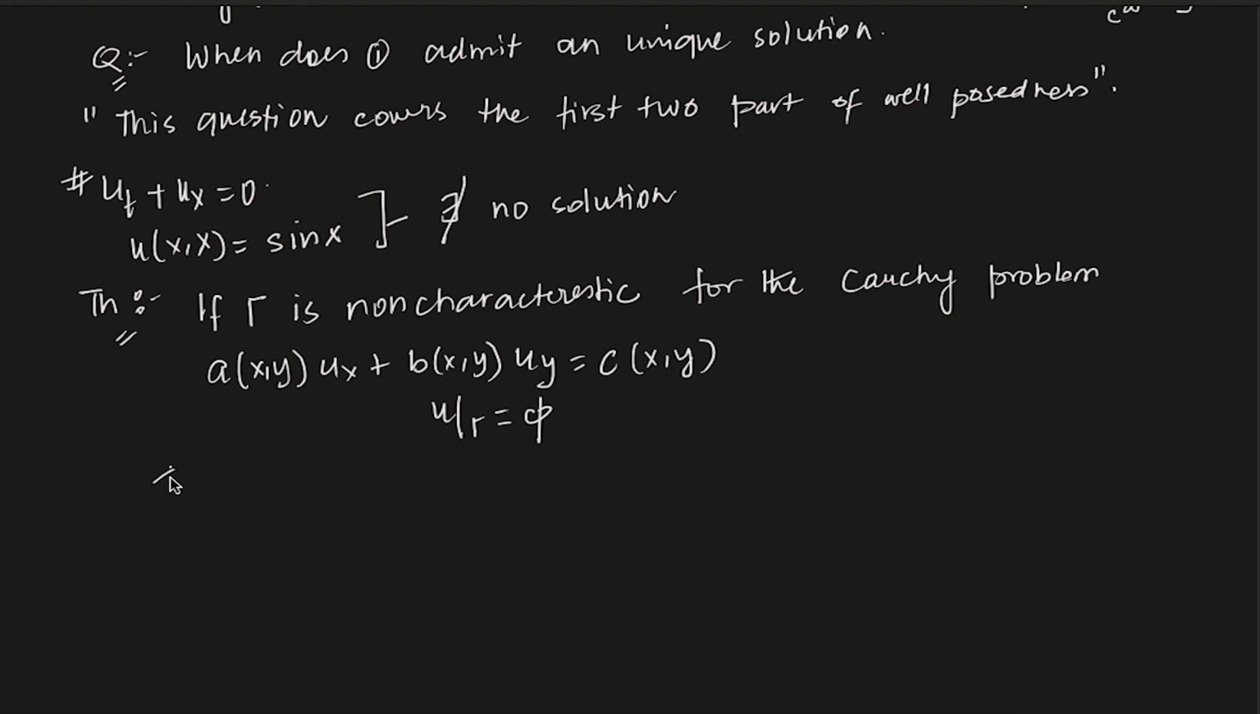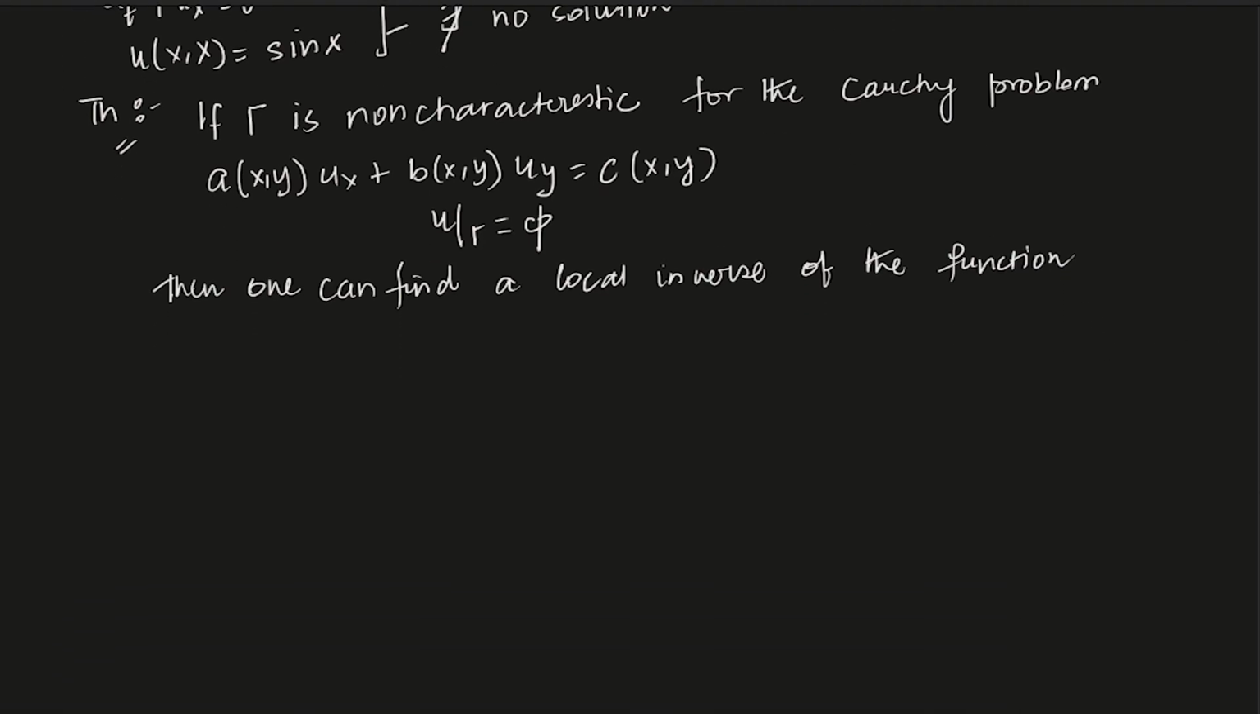Then one can find a local inverse of the function g of Rs, which is equal to x of Rs, y of Rs, near s equals 0.